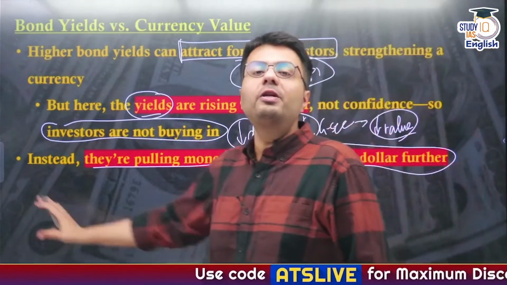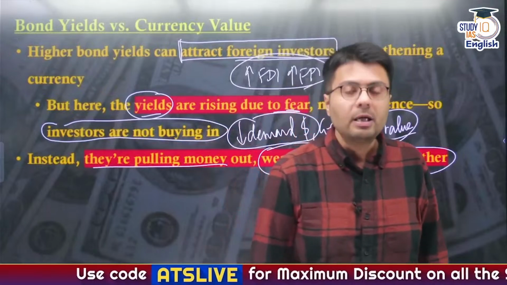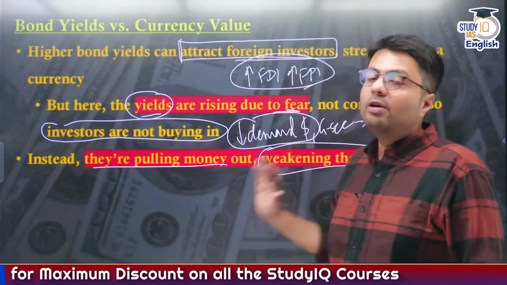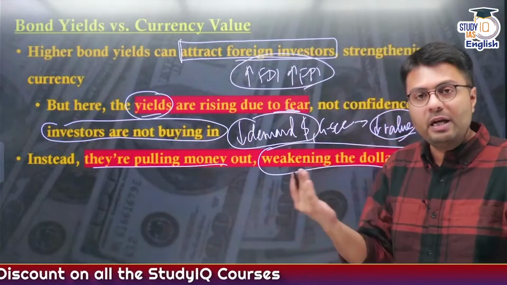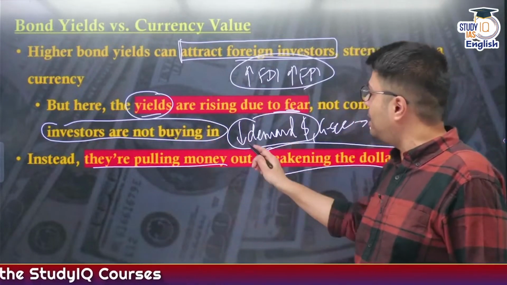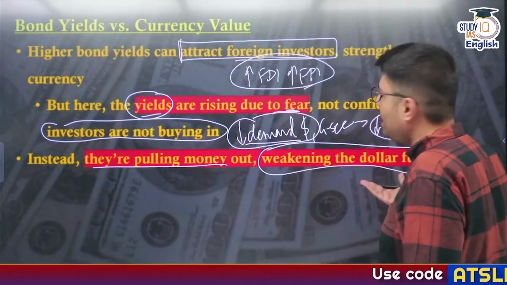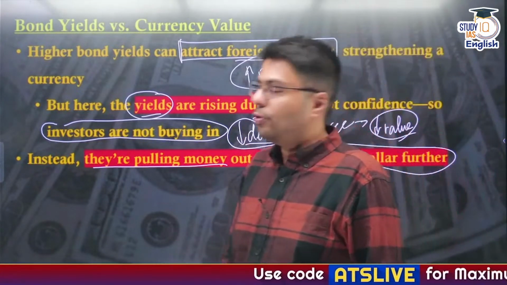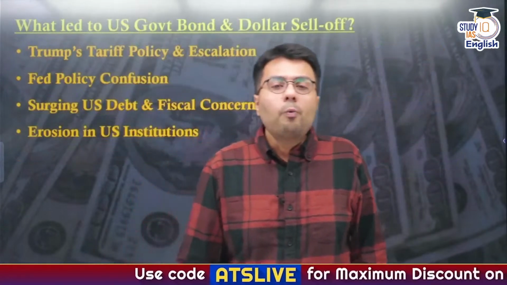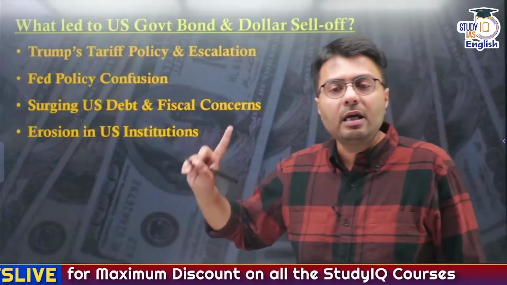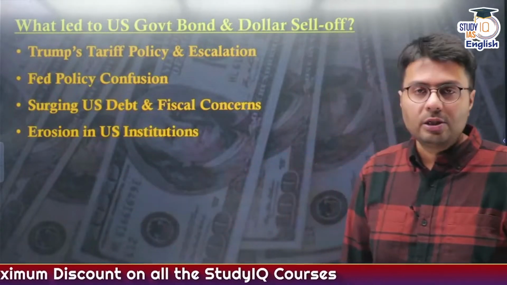So this is a vicious cycle that the US has entered, because the confidence of investors in the US market has reduced. Therefore, they are pulling out of their investment, and whenever they are pulling out, the demand for dollars and the demand for government securities reduce, and naturally their value, their prices, also reduce, right? But what has led to such a significant sell-off in US government bonds and the US dollar? Let us try to ascertain this.